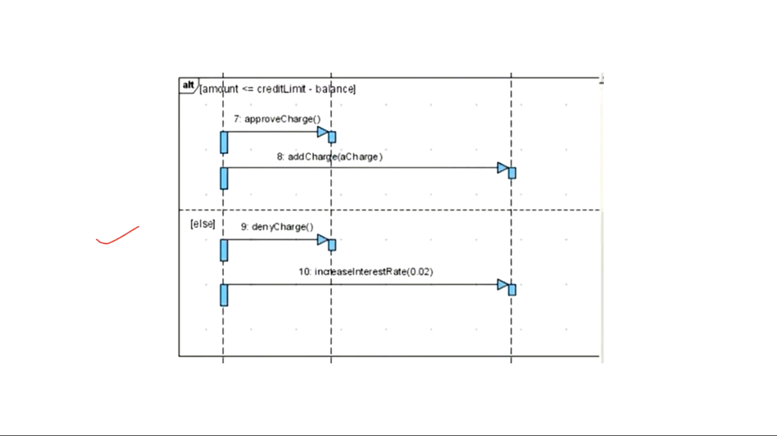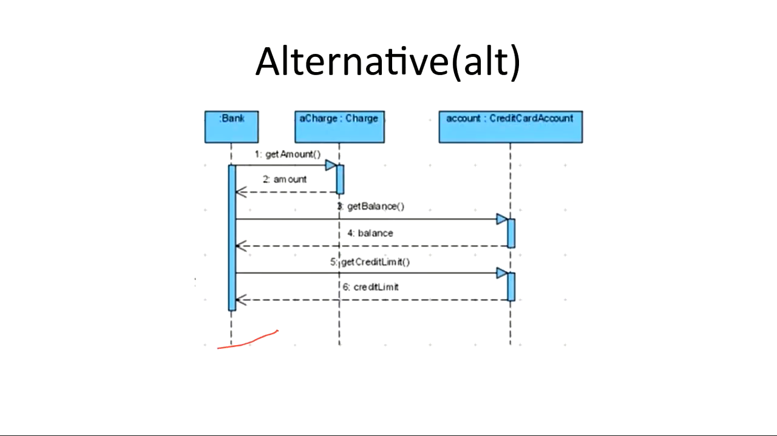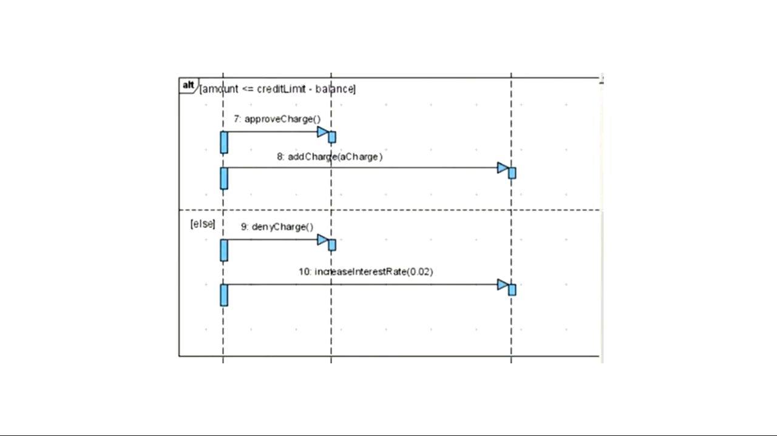ये पूरा frame एक alternative का frame है. I have told you there will be a distinction. यहाँ पे एक line होगी. The condition that it is saying is if amount is less than equal to credit limits minus balance. अगर ये condition true है तो ये जो आपके तीन participants है, बैंक, चार्ज एंड क्रेडिट अकाउंट, इनके बीच में ऐसा इंटरेक्शंस होगा. ये बैंक है, ये चार्ज है, ये क्रेडिट अमाउंट है. If this condition is true, you will perform these interactions. ये लोग ऐसे interact करेंगे आपस में. Else, if this condition is not true, then you will perform this interaction.